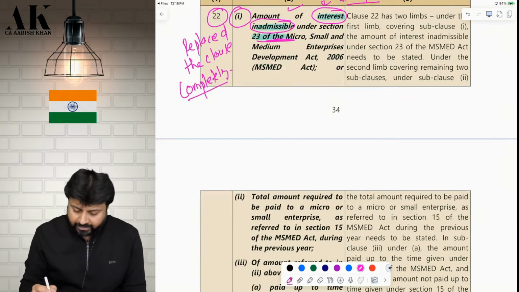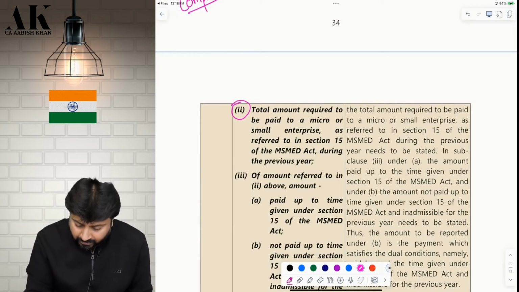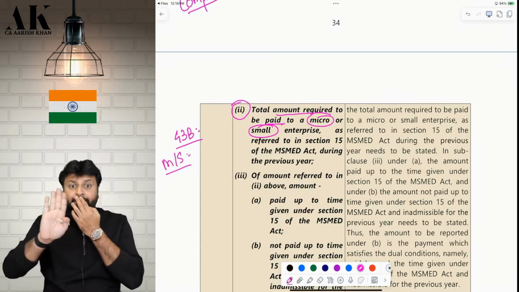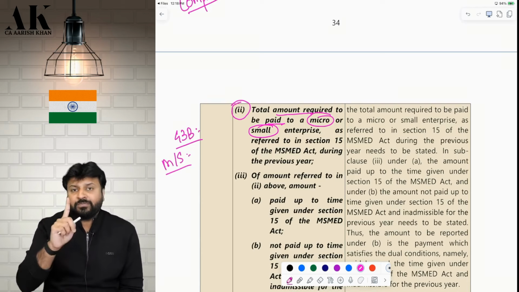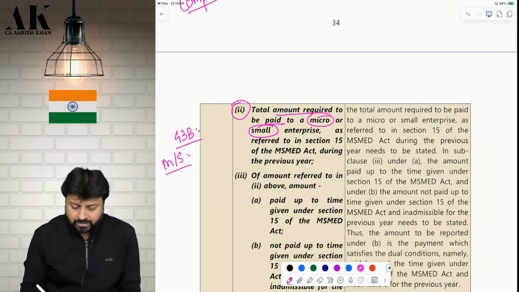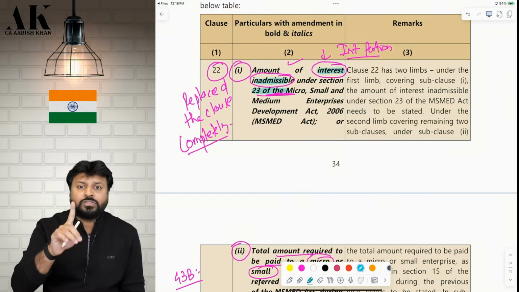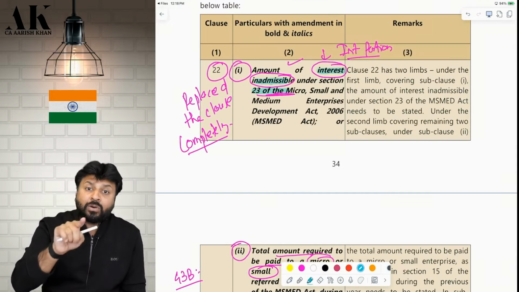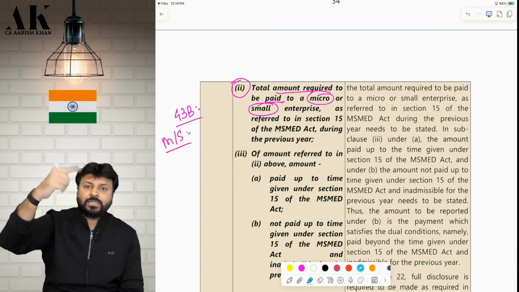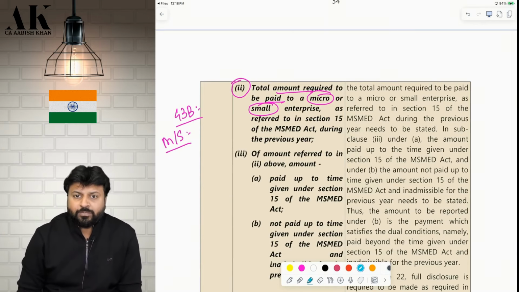Okay. Now, in clause number 2, we are supposed to report the total amount that you are going to pay to micro and small enterprise. Because in 43B, if you make any payment to micro and small enterprise, not medium, then that is allowed as per 43B, if you remember. If you pay within the due date of the MSME Act, it is allowed on accrual basis. If you pay after the due date of the MSME Act, it is allowed on payment basis. So, what is the difference between clause 1 and 2? In clause 1, you will only mention the interest which is disallowed under MSME, only the interest portion, not the entire amount. In clause 2, you will mention the total amount that is paid. I have purchased goods of 10 crore from micro and small enterprise. So, I have to mention 10 crore over here.